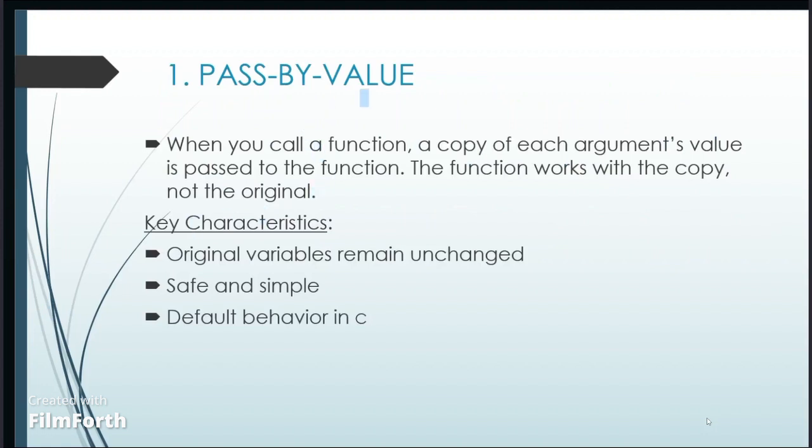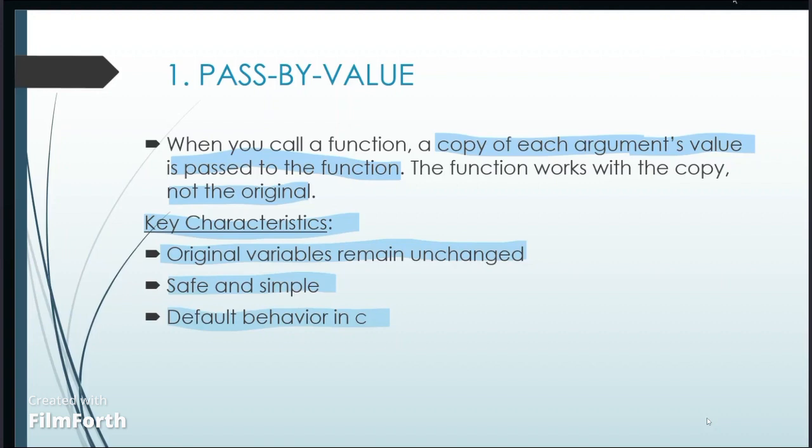First is pass by value. When you call a function, a copy of each argument's value is passed to the function. The function works with a copy, not the original. The key characteristics: the original variables remain unchanged. It is the safe and simple default behavior in C.